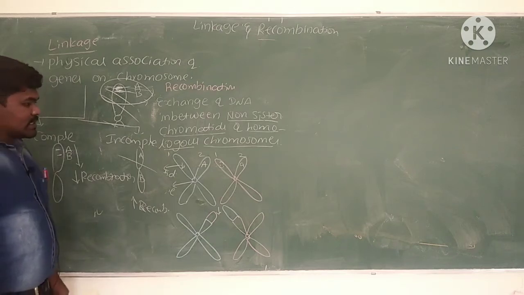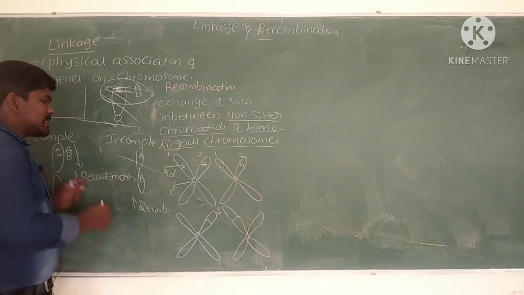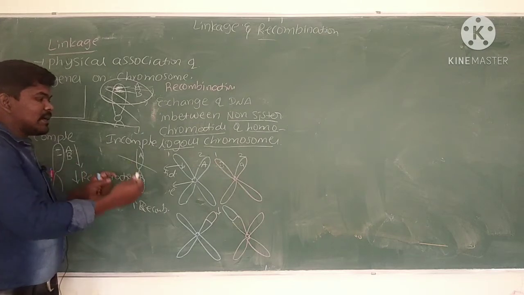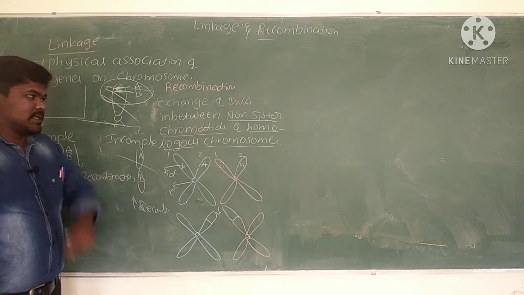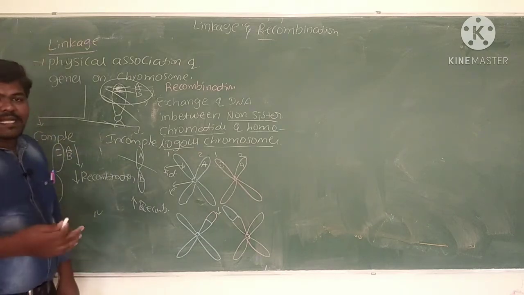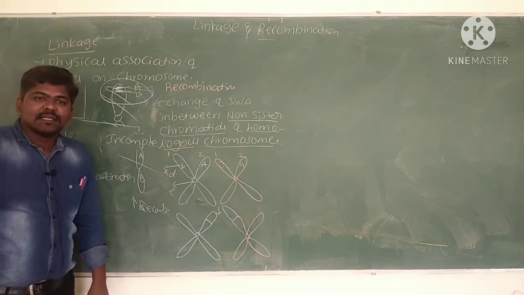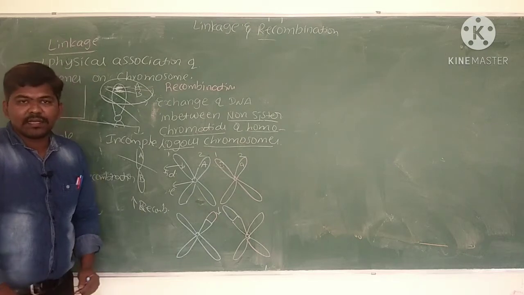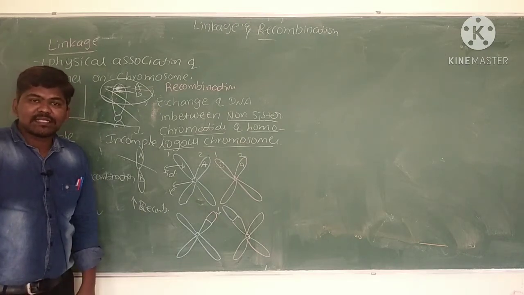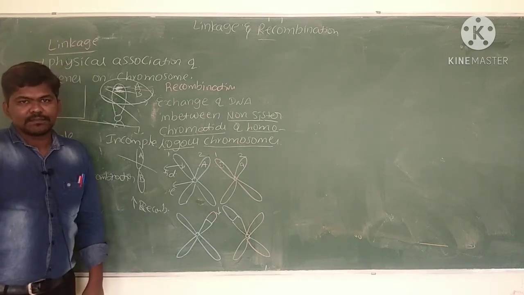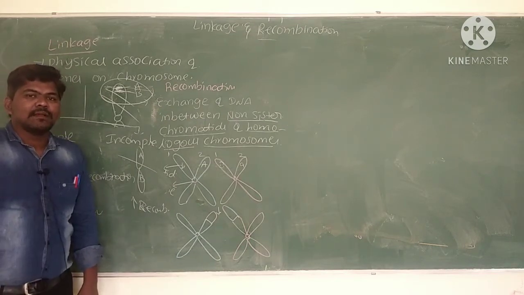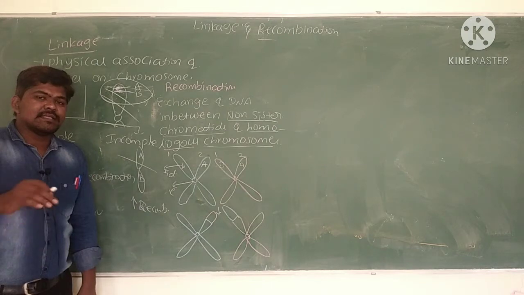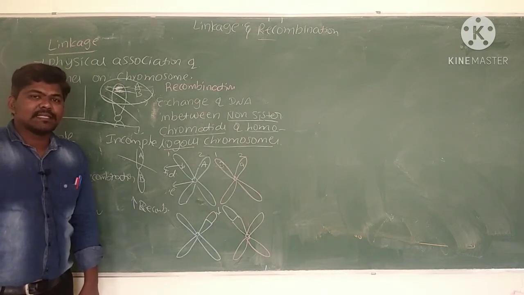Now what do we have to discuss? We have to apply complete linkage, incomplete linkage and recombination to experiments. There is one scientist, T.H. Morgan. He did experiments on Drosophila and identified genes that are called linked genes.